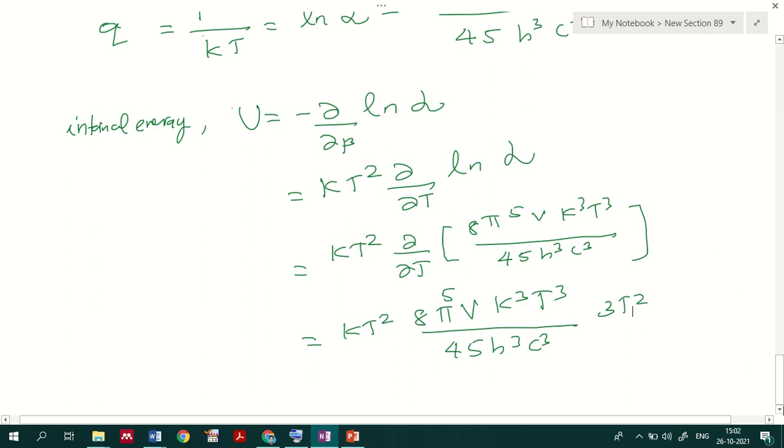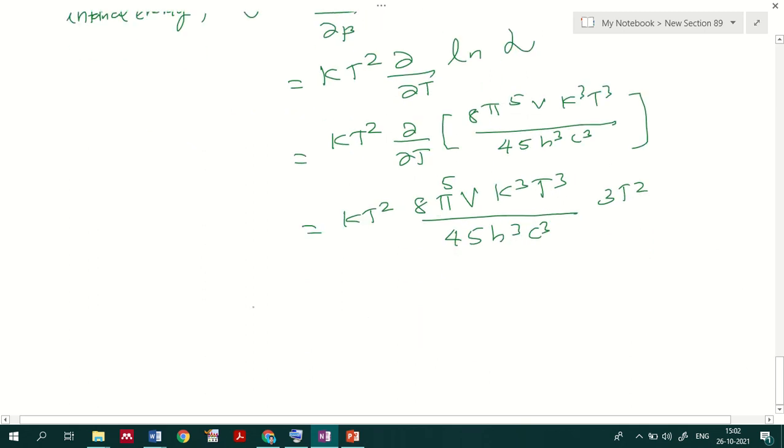Now this internal energy equation I can write as 8π⁵Vk⁴T⁵... T raised to 5, not 5.